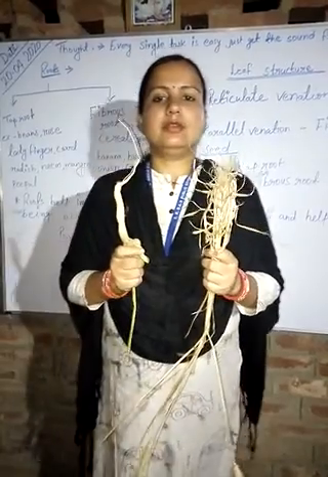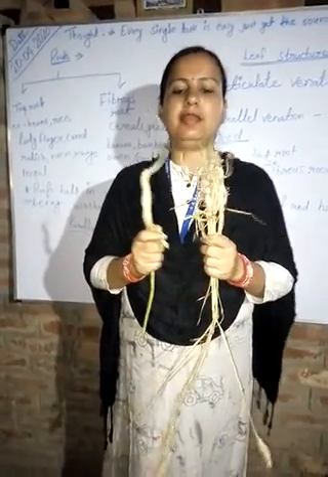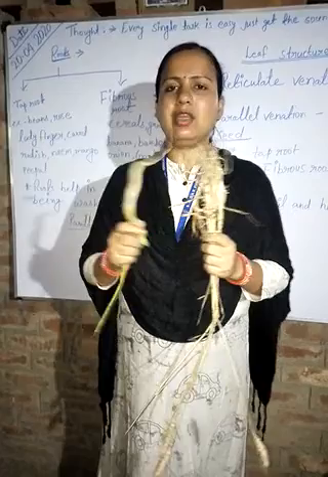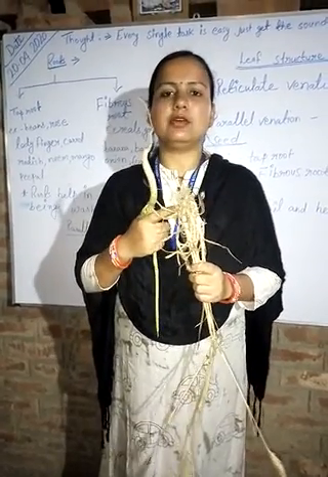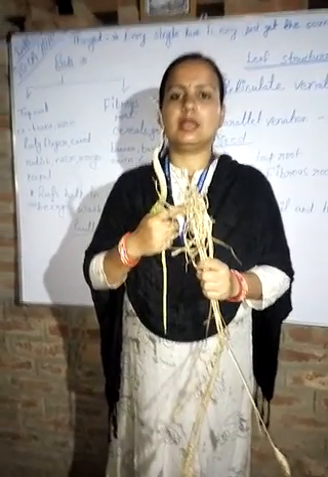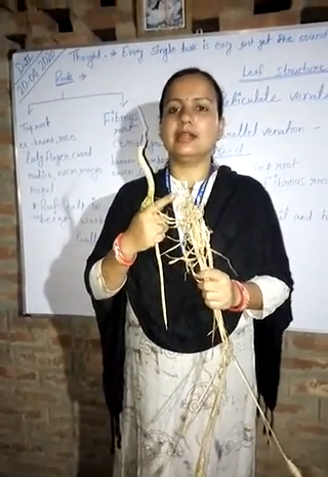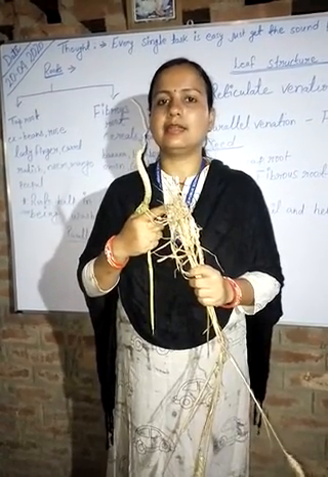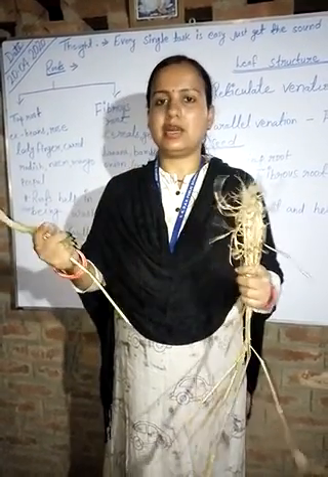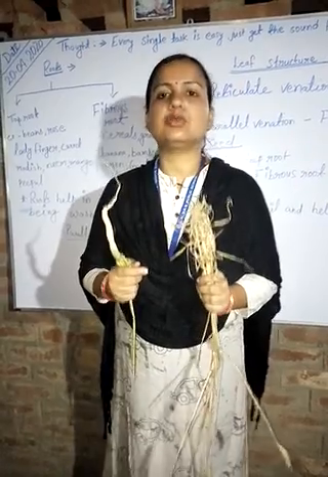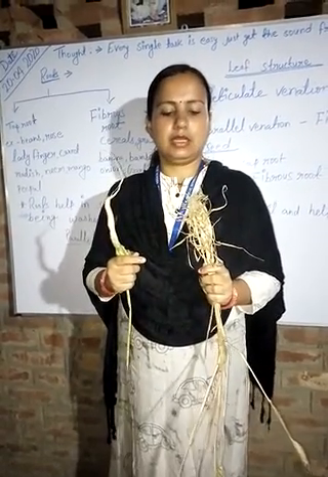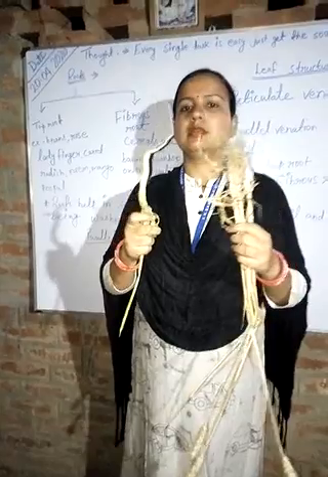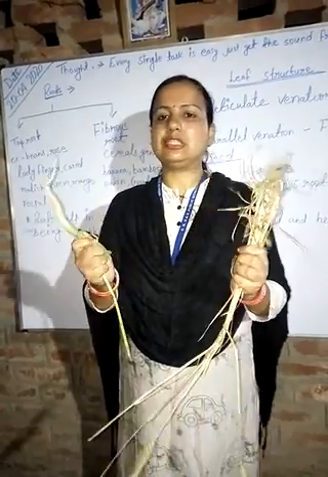Now you can compare between these two. Now I am going to give you some examples of fibrous root. Cereals, grasses, banana, marigold, etc. have fibrous root in them. Now you can compare the structure of these two roots.